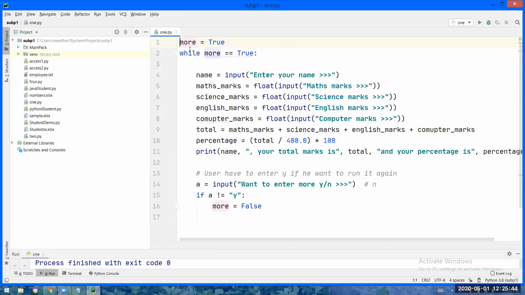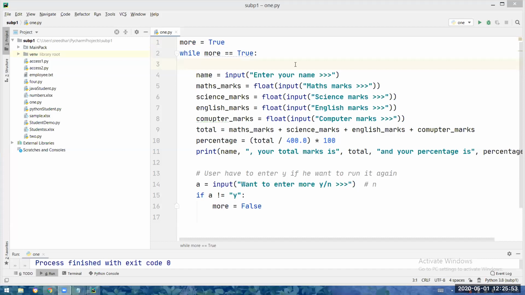See, more is just a variable, like A, B, C, D, okay? I am taking a variable called more in the memory. Whatever name you want, you take, no problem. This is just a variable. And what is the value this variable is initialized with? It is True. Okay, what is more? True, right? True double equal to True is correct. You only kept True in more, right? So True double equal to True is correct. Condition became true. Cursor will enter the block.